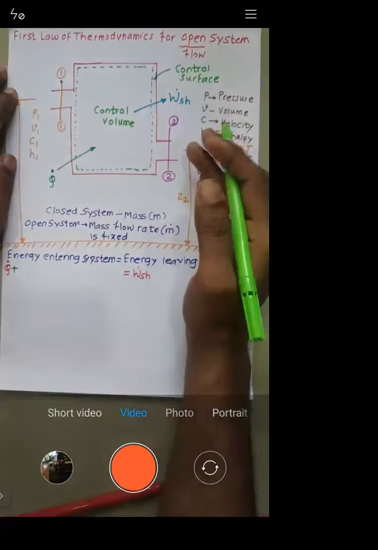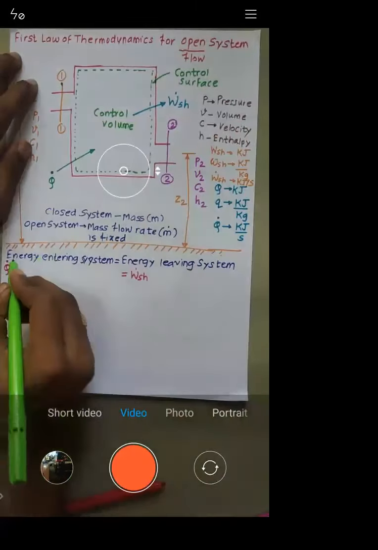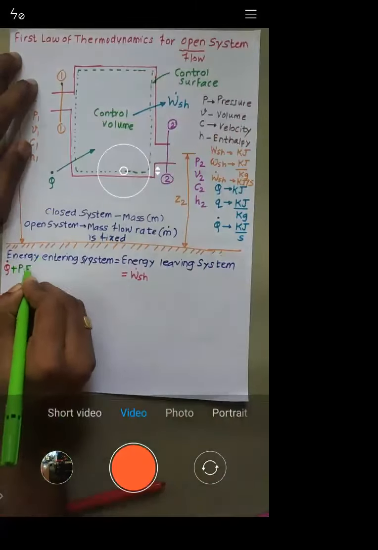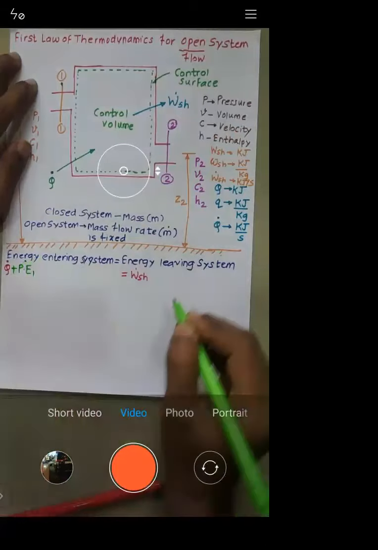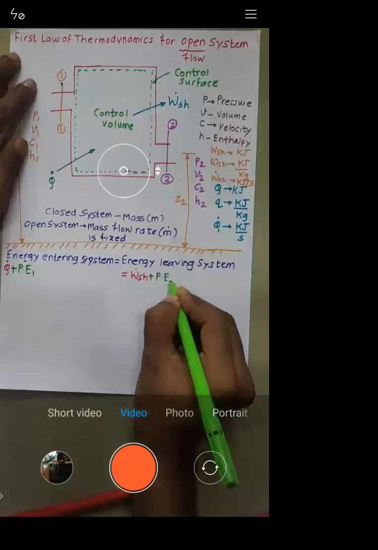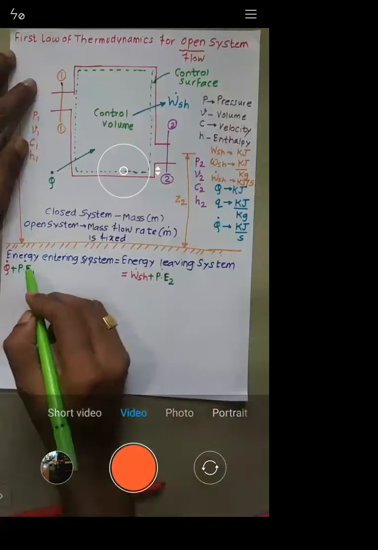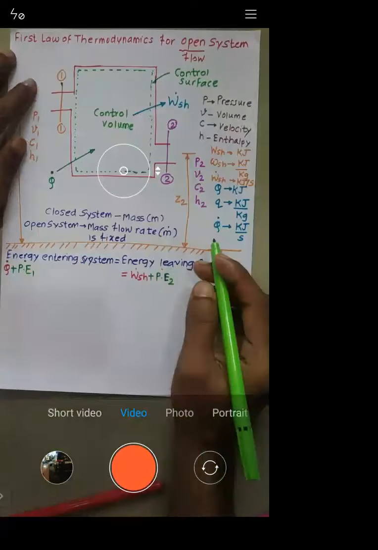Both inlet and outlet have some height from the ground. That means there will be some potential energy: potential energy at the inlet, and here you have potential energy at the outlet.